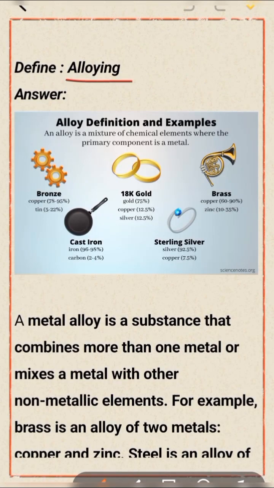Define alloying. An alloy is a mixture of chemical elements where the primary component is a metal. For example, bronze is made of copper and tin. 18K gold is made of gold, copper and silver. A metal alloy is a substance that combines more than one metal or mixes a metal with other non-metallic elements.